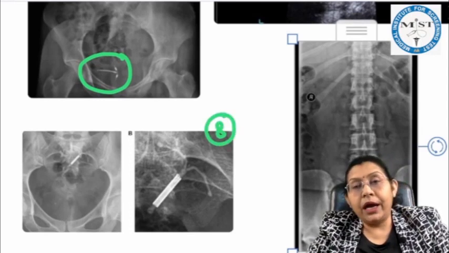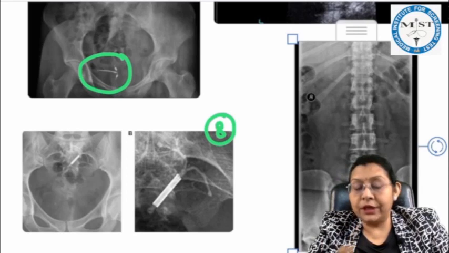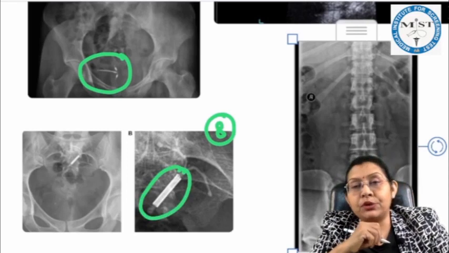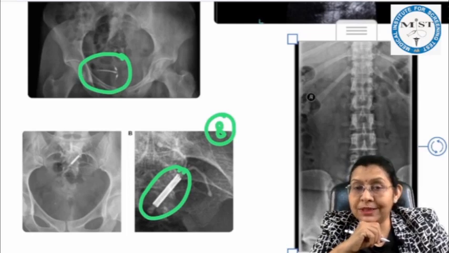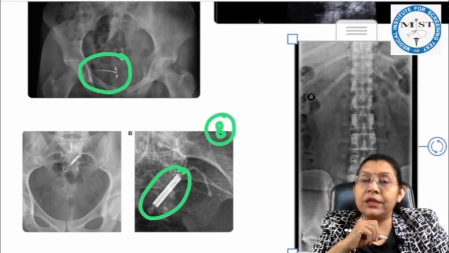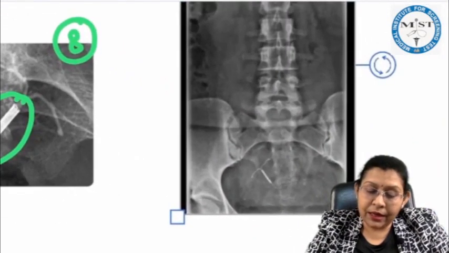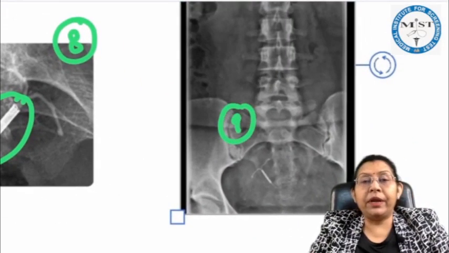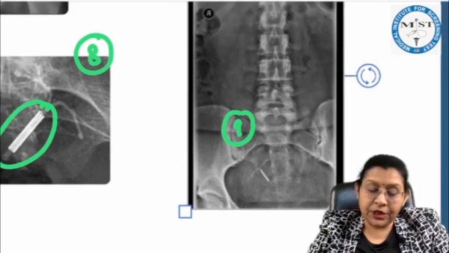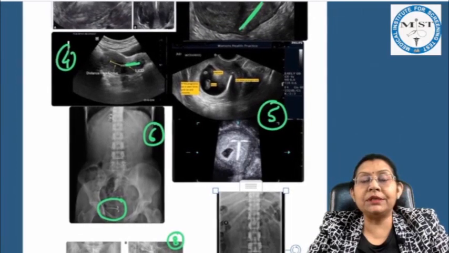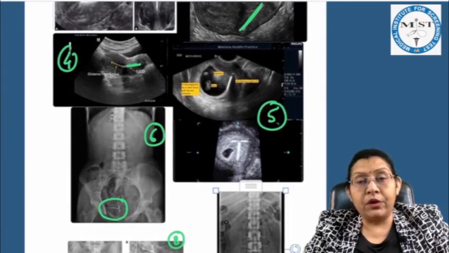It is an IUCD, but it is not a copper IUCD, as you could see the bulge in the vertical arm. So this is actually the capsule which is containing hormones. This is an image of Mirena or LNG20, which is displaced, and this is again an image of Mirena which is displaced. So these are the different images of displaced or misplaced IUCDs and how we are removing them. We had already discussed.